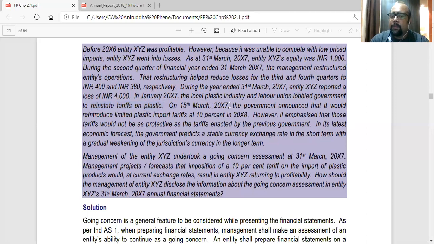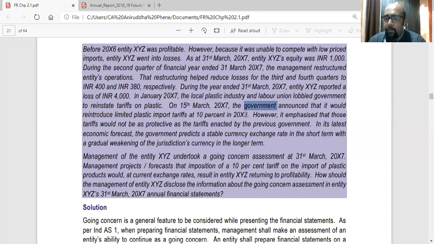On 15 March 2007, before the end of the financial year, the government announced that it would reintroduce limited plastic import tariffs at 10% in 2008. They said we will not be imposing 40% like earlier, but we'll be imposing around 10%. However, it emphasized that those tariffs would not be as protective as the tariffs enacted by the previous government. That is obvious because earlier it was 40%, now you are just putting 10%.